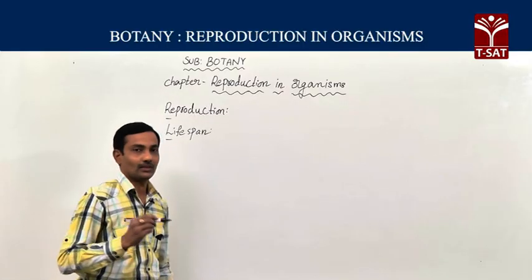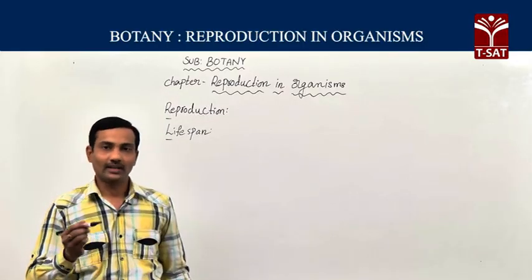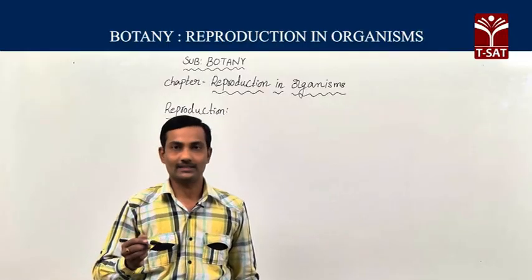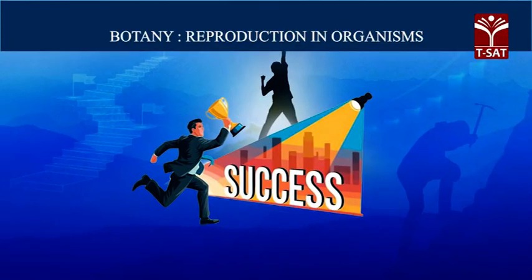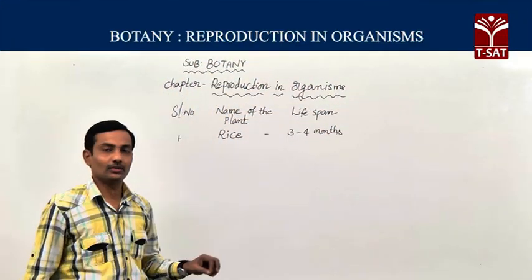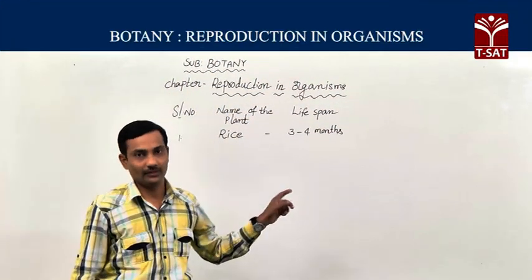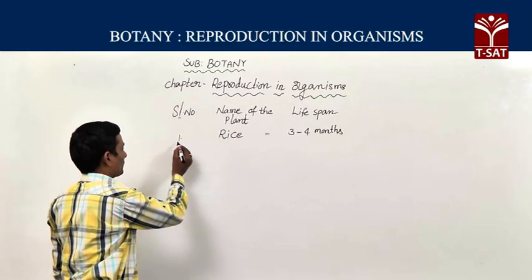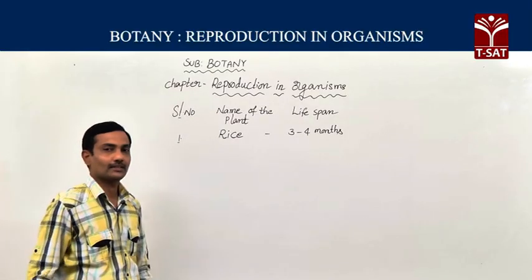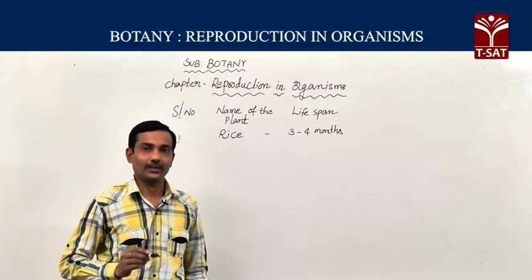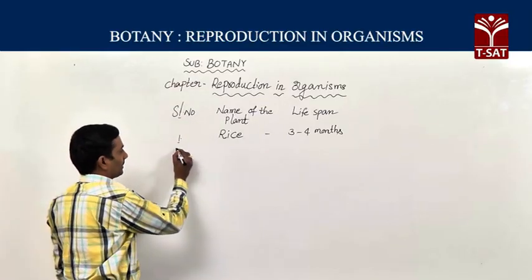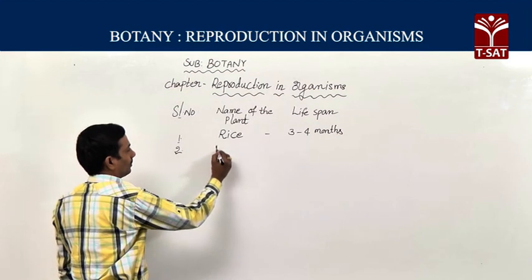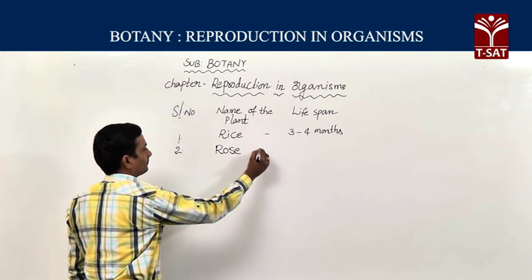Now we are going to discuss different types of plants and animals and their lifespans. First, the lifespan of different plants. First, the rice plant. Rice plant lifespan is 3 to 4 months. Second, the rose plant.